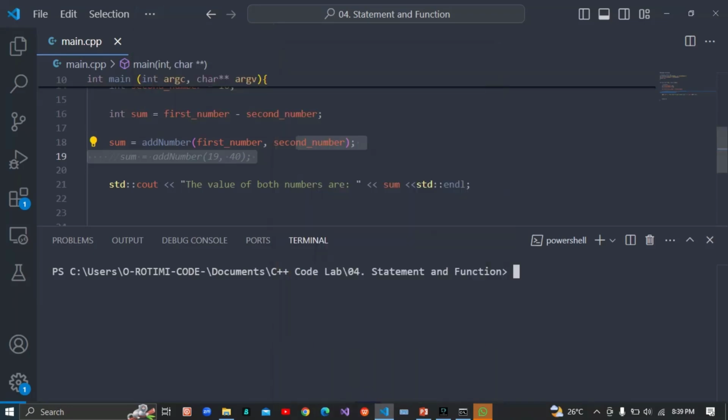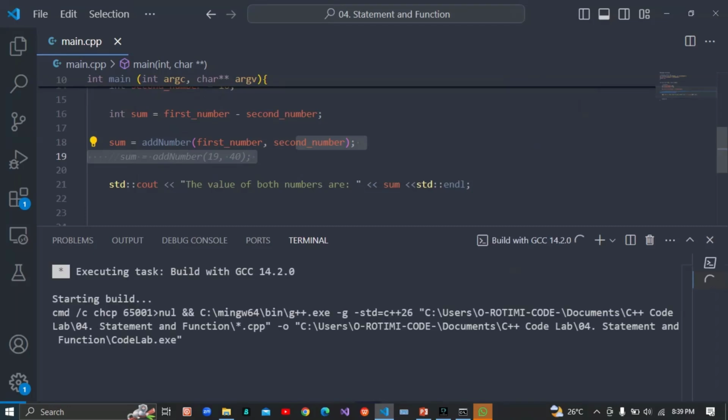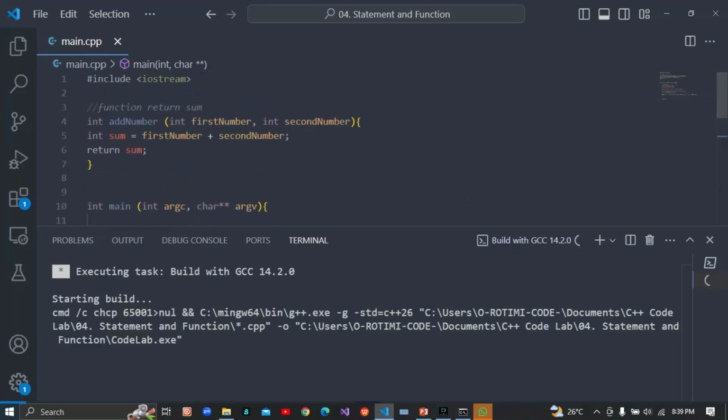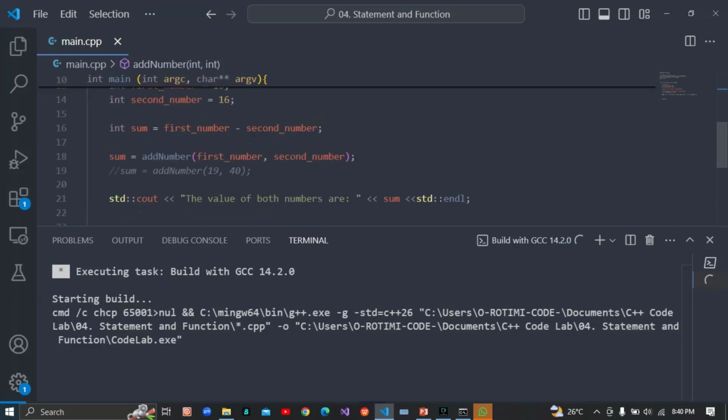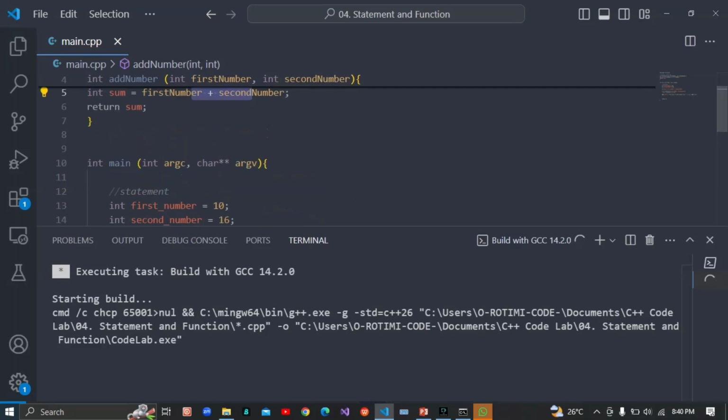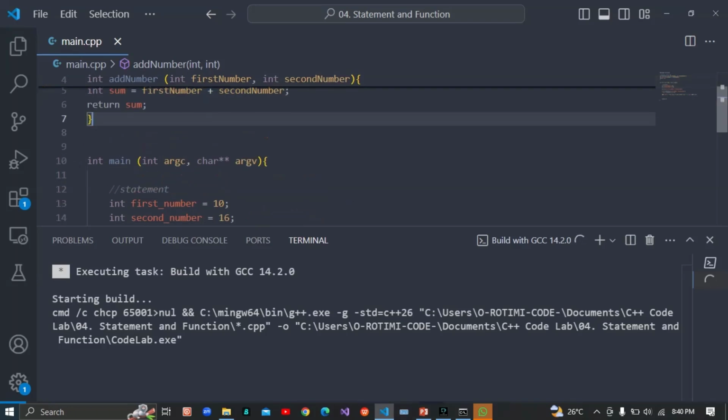Let's run the compiler again and see what's going to happen. Is it this one that is going to work, or the function that is here? Since we already changed the value to minus here, is it going to subtract 16 from 10, or is it going to look at the function we have here?